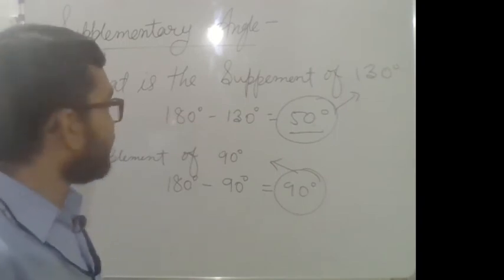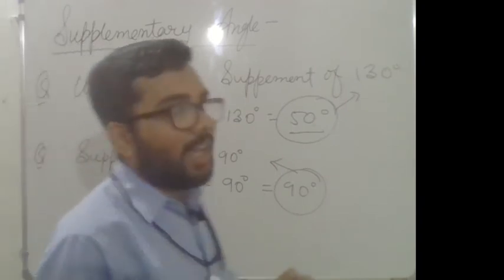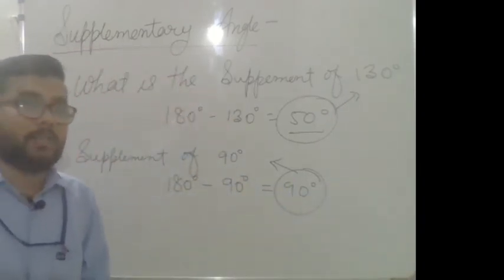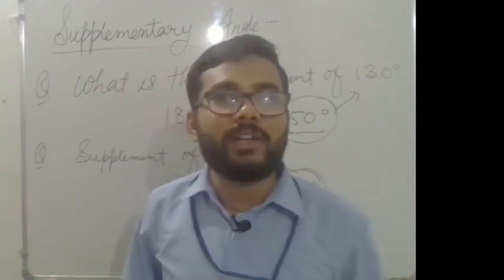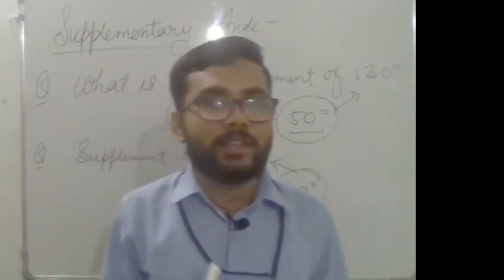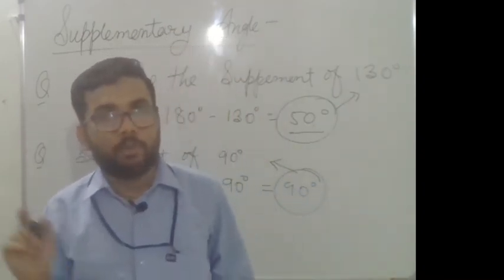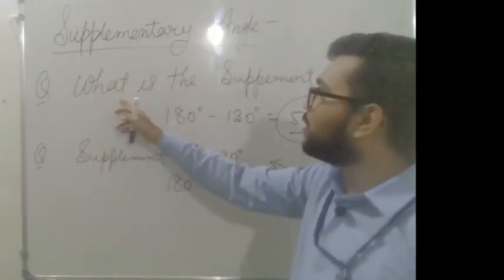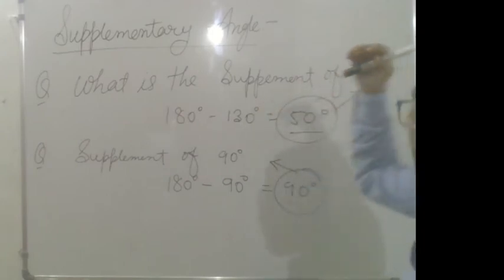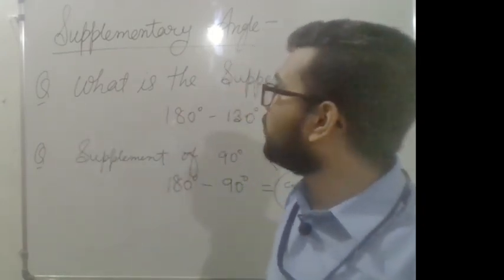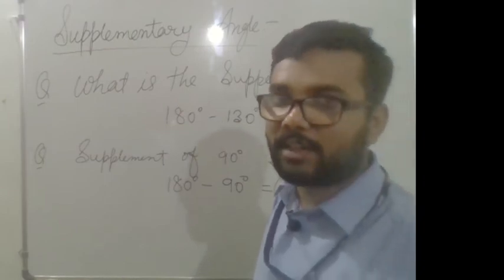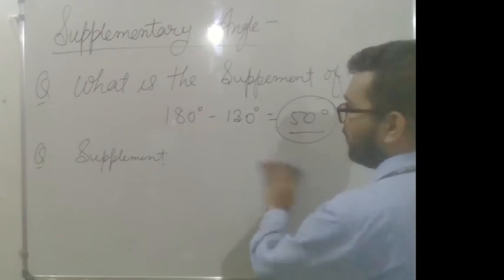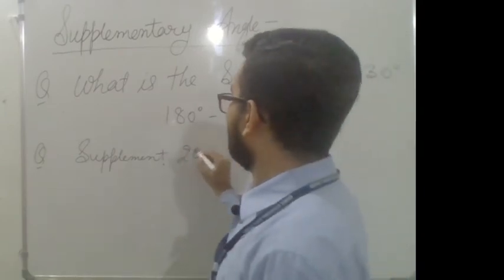Okay, understand? So when you add two angles and get 90 degree, it means the angles are complementary angles. When you add two angles, if you get 180 degree, it means the angles are supplementary angles. The question can be asked, what is the supplement of a given angle? Suppose the question is asked like, what is the supplement of 20 degree?